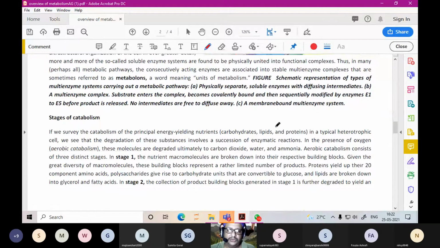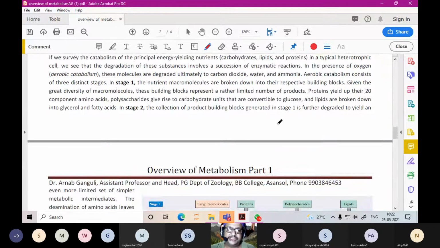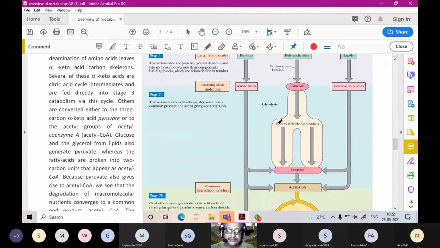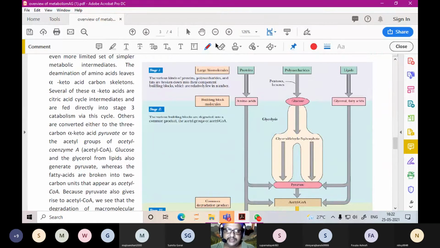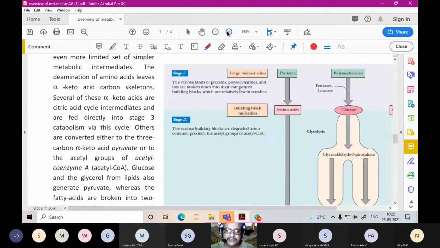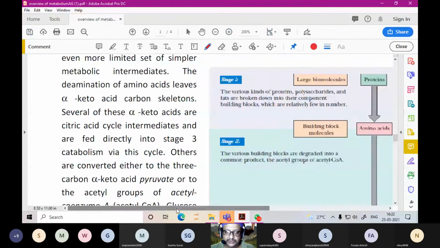So now we go to stages of catabolism. Let us increase the size and understand what the stages of catabolism are. That is breakdown.